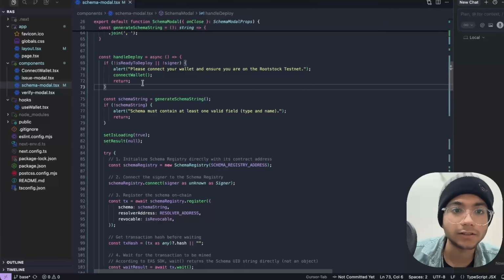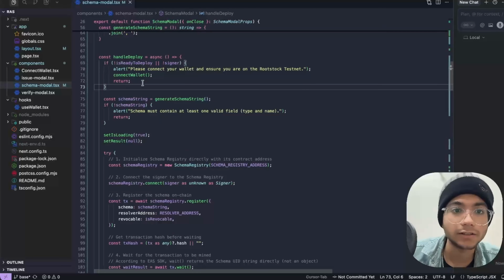So we are finally done with our main functionalities of issue modal and schema modal. Now you know how you can set up your own schema records on top of EAS with Rootstock testnet, and also issue attestations on the basis of it. Lastly, we have a basic verify modal, which verifies that these attestations have successfully gone through, checks their status and gets the live info of it. So let's go ahead and explore its functions.